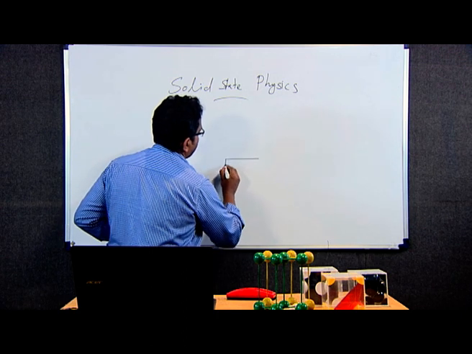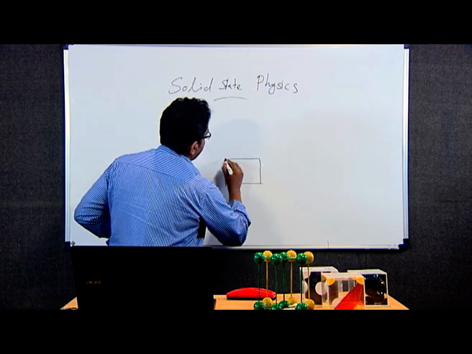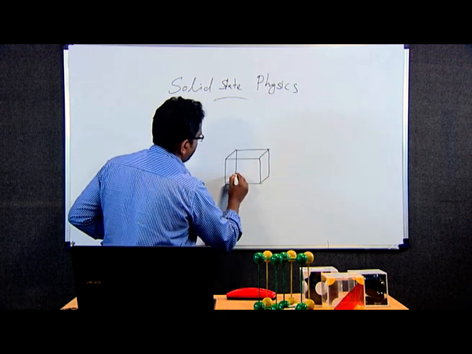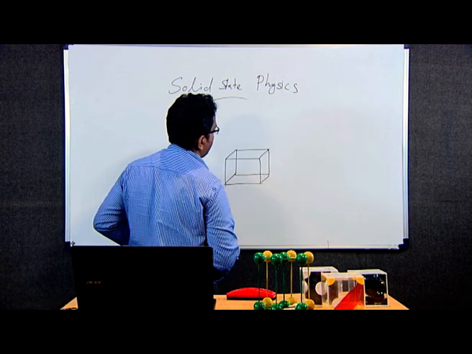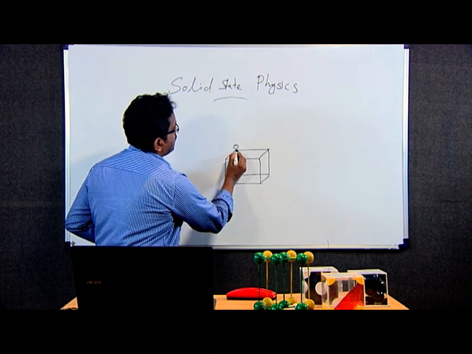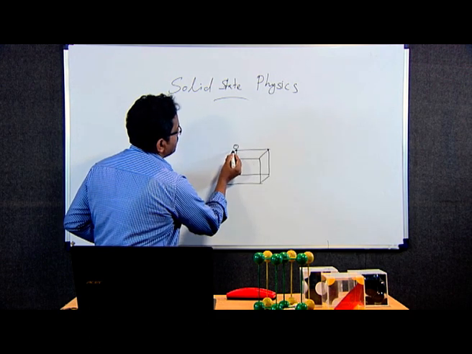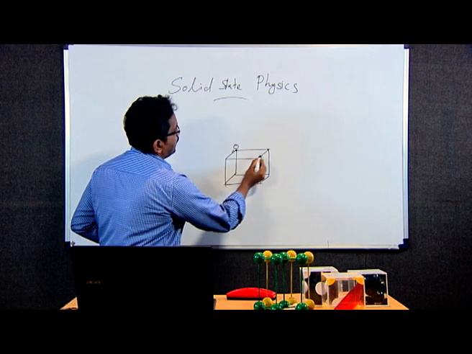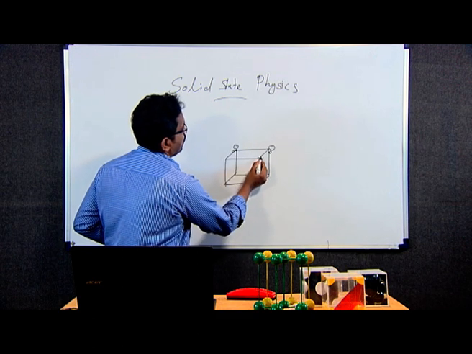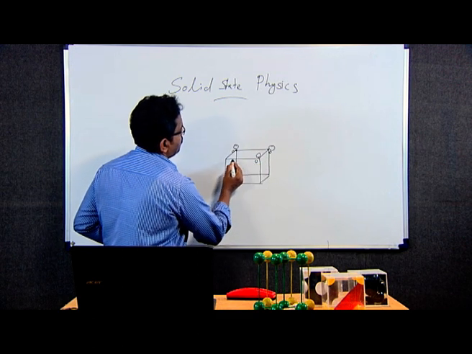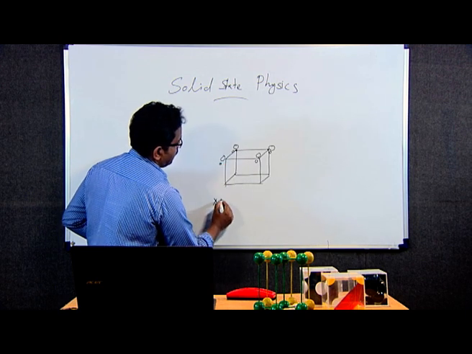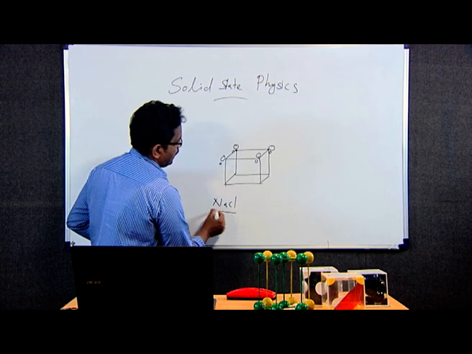So, in this 3-dimensional structure you can see here these are lattice points, 3-dimensional lattice points. Attached to these there may be a molecule. Here also, attached to this there may be a molecule. In this corner also there may be a molecule. In that way the sodium chloride crystal unit cell is formed.